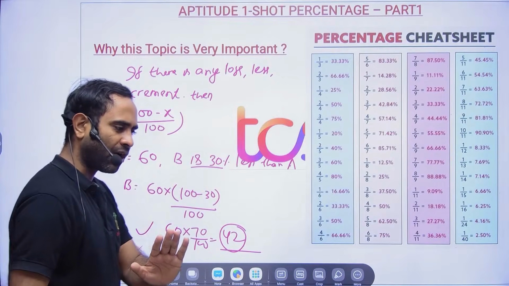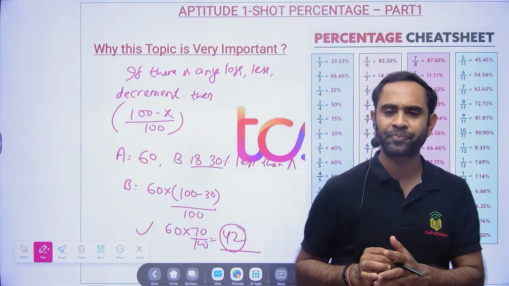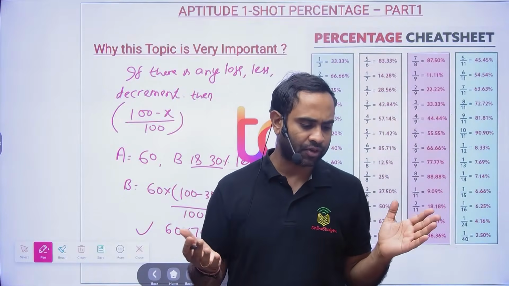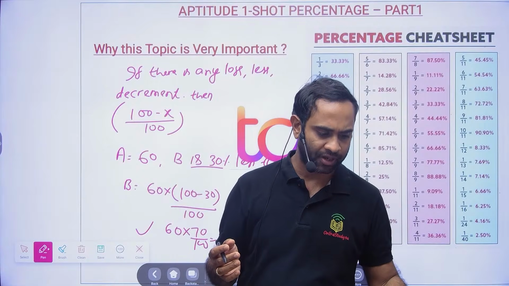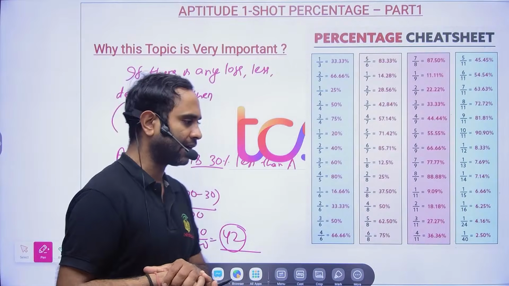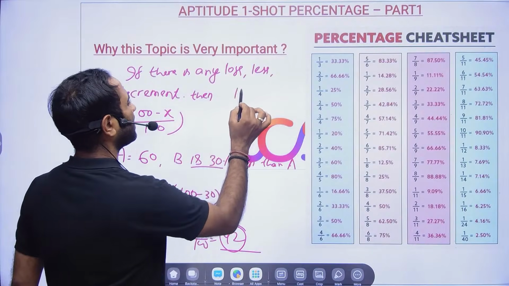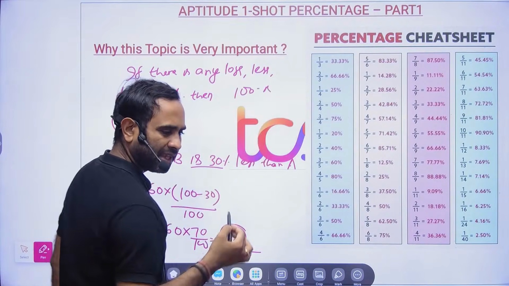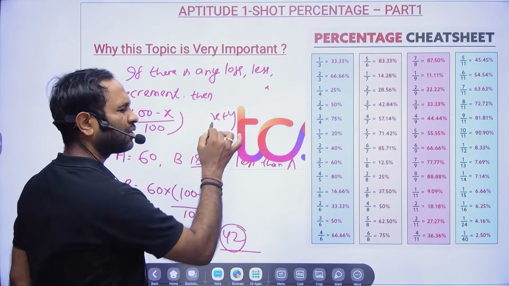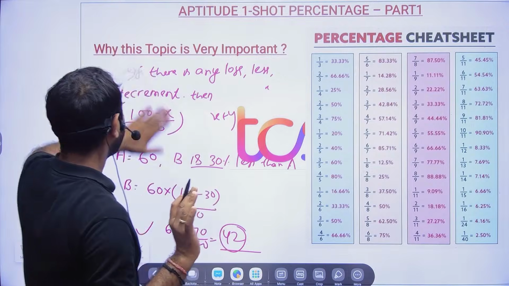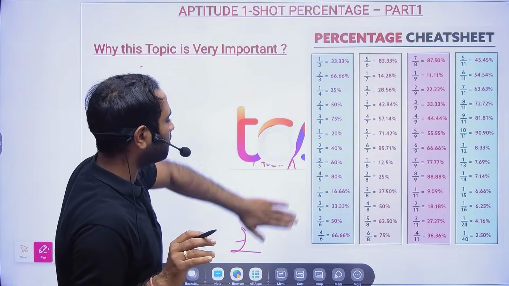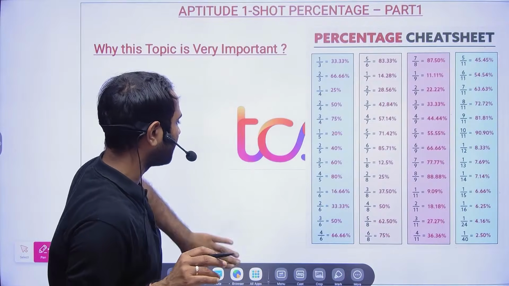Clear? No doubt at all, right? You will have doubts, that's not a problem. Having a doubt is not a problem, but getting the doubt cleared is most important. I feel you are able to understand and relate. Don't use any formula. People will tell you, 100 minus x by something, or x plus y. There are a lot of formulas, but I am totally against formulas. At some places, if there is no choice, then we cannot do anything.